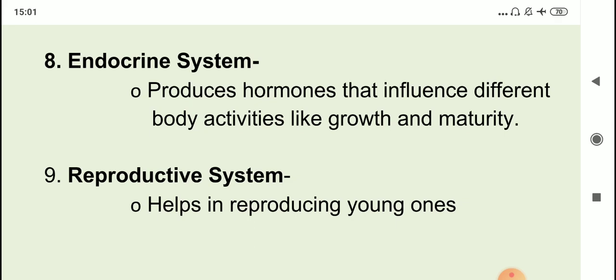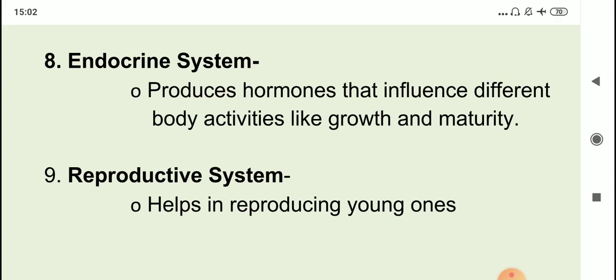Hormones influence different body activities like growth and maturity. So we grow, our height increases, several characteristics develop with age. All those things happen because of hormones, and all the hormones are released through glands. So all the glands together constitute the endocrine system.